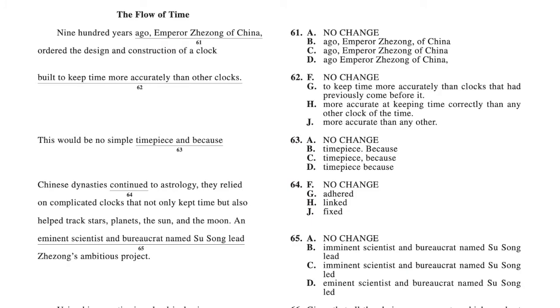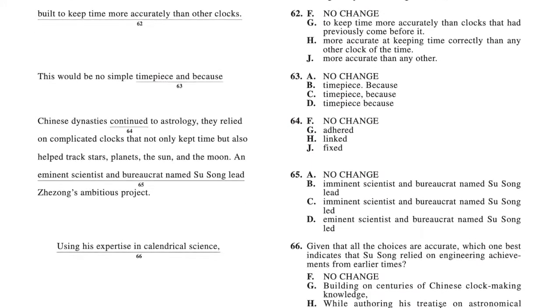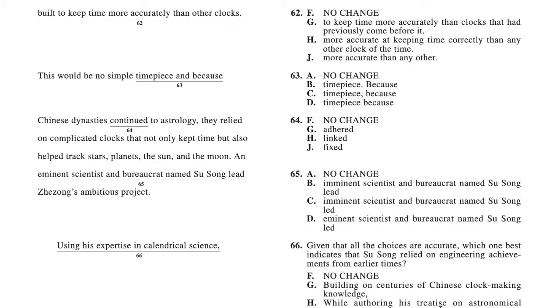Now let's move on. 62. So Emperor Zedong of China ordered the design and construction of a clock built to keep time more accurately than other clocks. So the answer for 62 is J. So the reason for this is, if you just look at all the options for F, and construction of a clock built to keep time more accurately than other clocks.